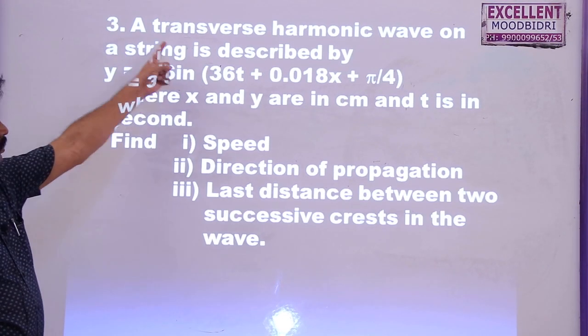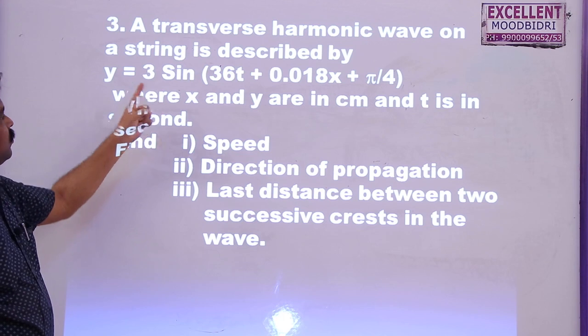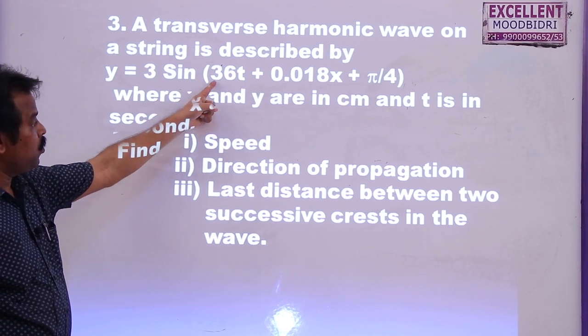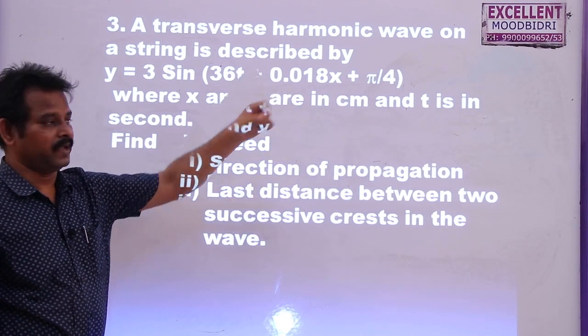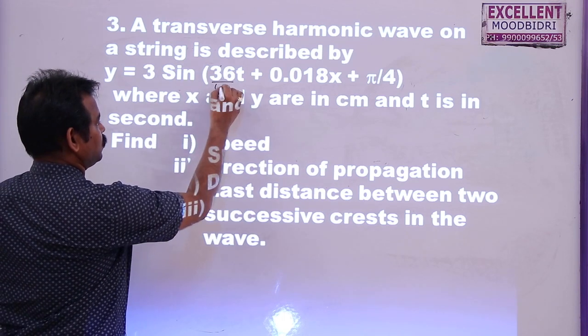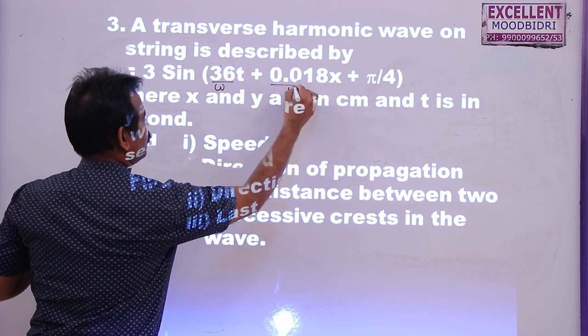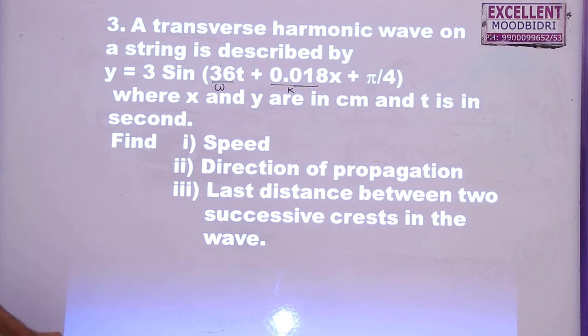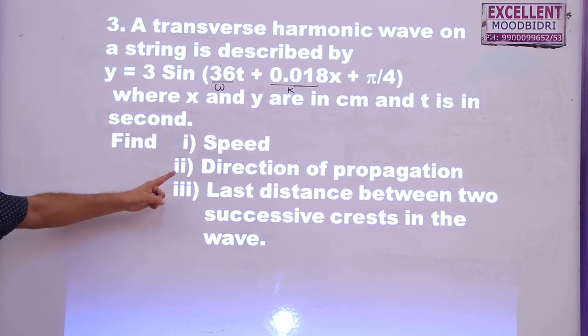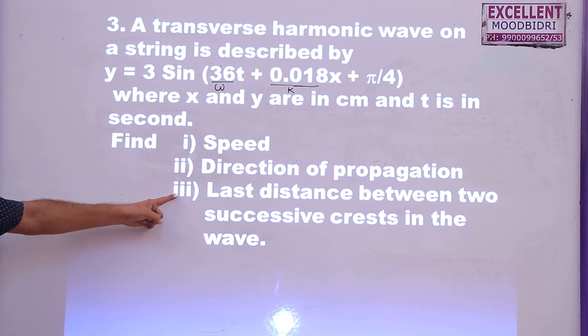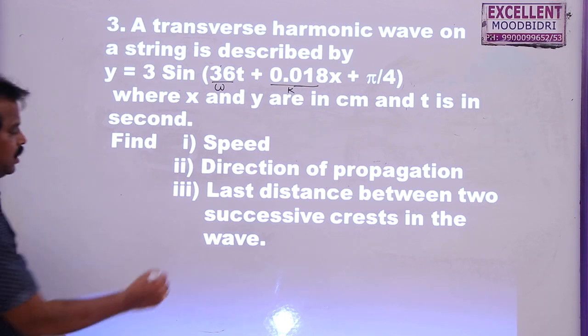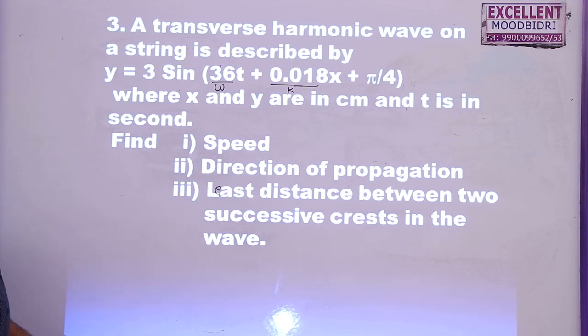Next problem. A transverse harmonic wave on a string is described with the equation y is equal to 3 sin of omega t plus kx plus phi. So here omega is equal to 36, k is equal to 0.018, where x and y are in centimeters, t is in seconds. Find the speed, direction of propagation, and least distance between two successive crests in the wave.